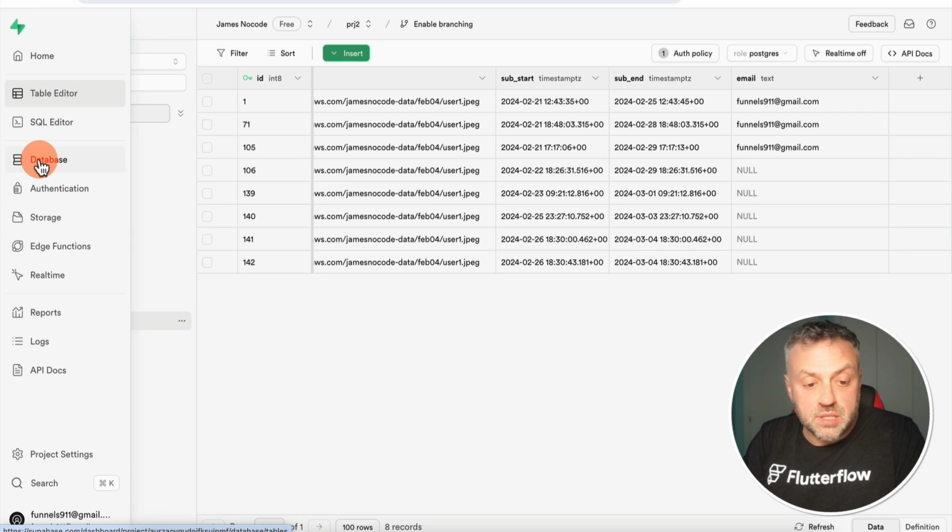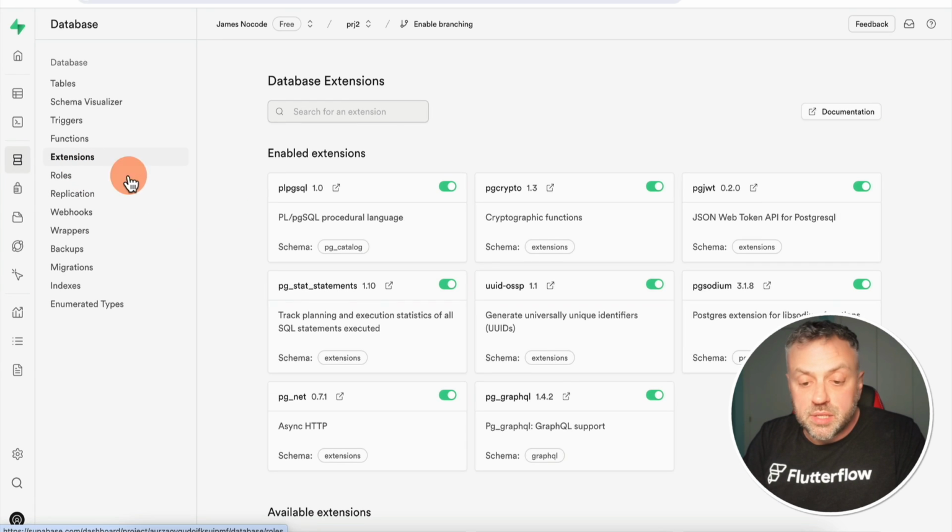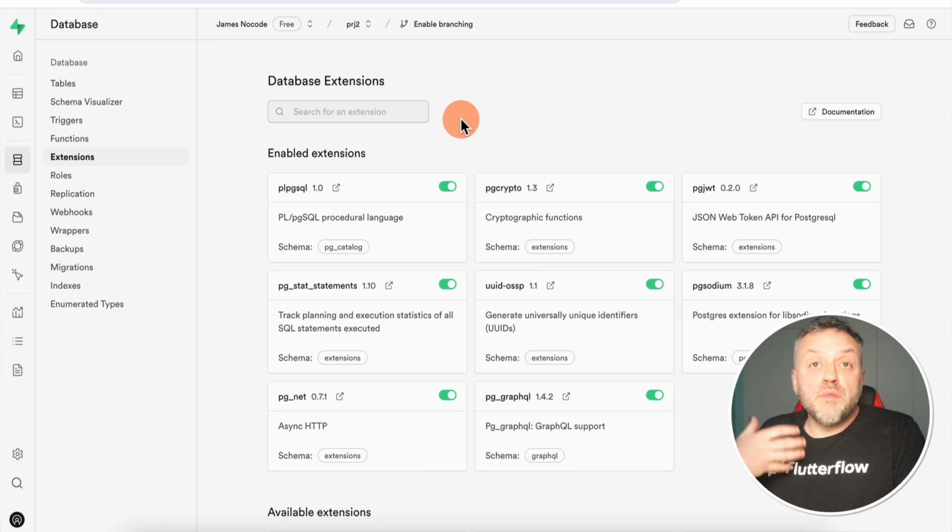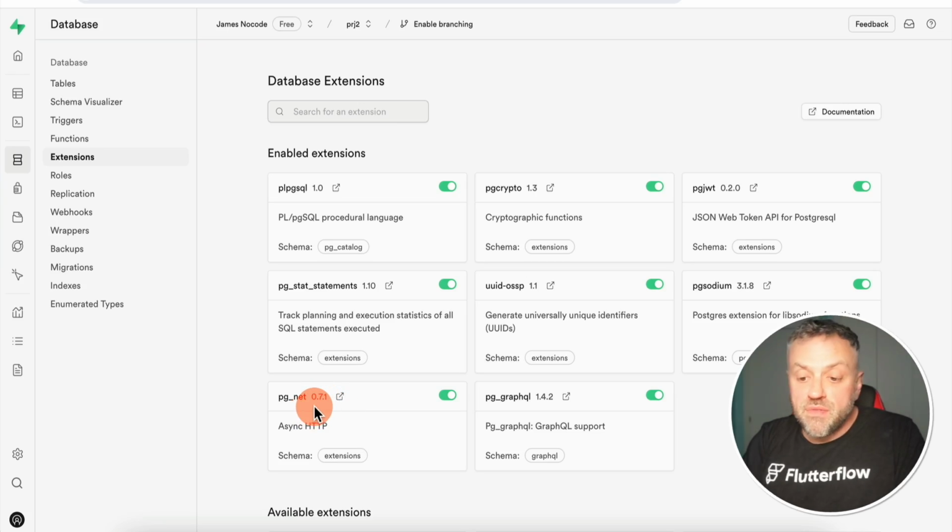So if you go back to this database and you click on extensions, you can browse and see the different extensions that give you essentially free code, code that you do not need to write. As an example, here we have an HTTP extension. This will allow you to create a field that will browse the internet. Okay, so you can specify, well, I want to access this URL and I want to capture this piece of data. And you can do all of that inside of Supabase. You don't need to write an app. You don't need to write a separate script to do that. All of that can be done automatically with this very, very simple extension.